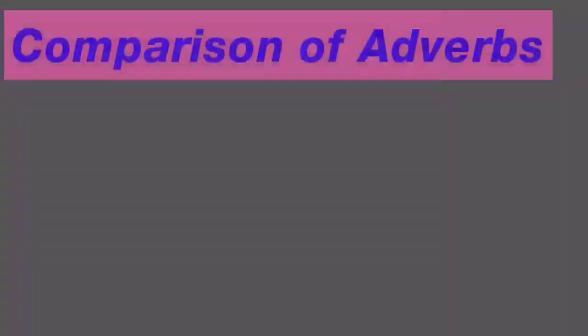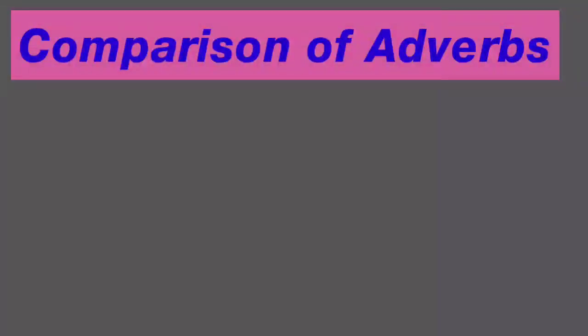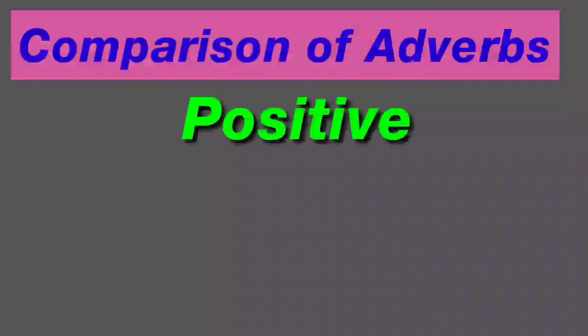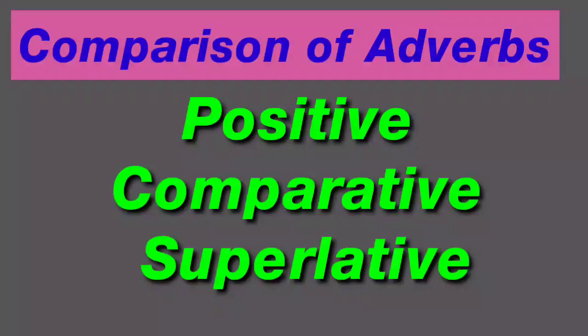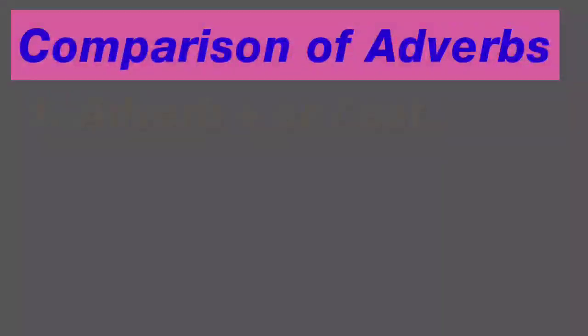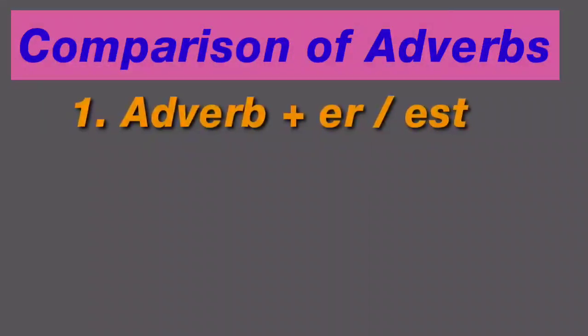The comparison of adverbs. Like adjectives, adverbs also have three degrees of comparison: positive, comparative and superlative. First, point 1, see adverb plus er or est.